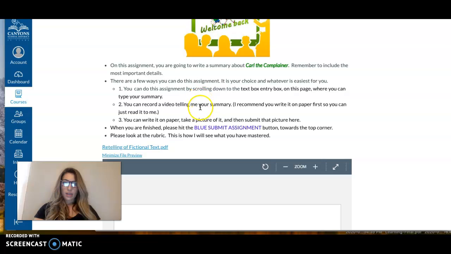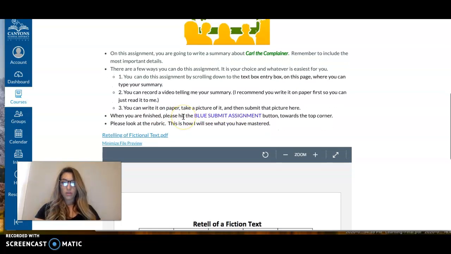The first way is they can type their summary. That's difficult for some, easy for others. Second way is that they can write it down and they can read it to me, or they can just say it on a recording. Or 3, they can write it on paper. You can take a picture of it and upload it. So I'm going to show you how to do those things.